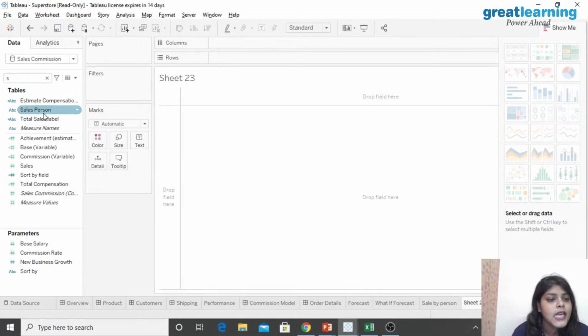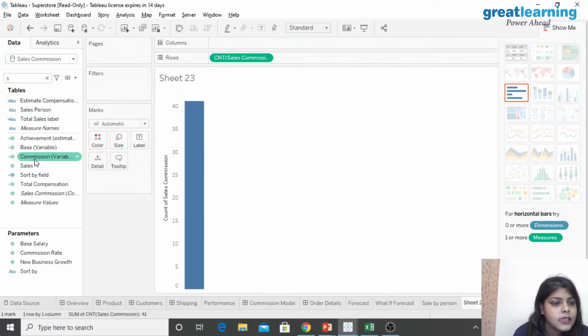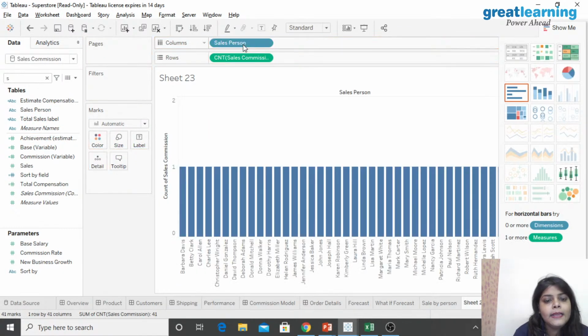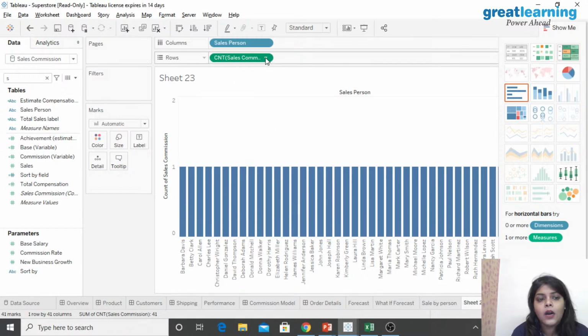Basically in this sheet I am going to use sale commission, and as a column I'm going to take salesperson again. So can you see I have made the sale commission, the commission per salesperson. I just want to make the count.